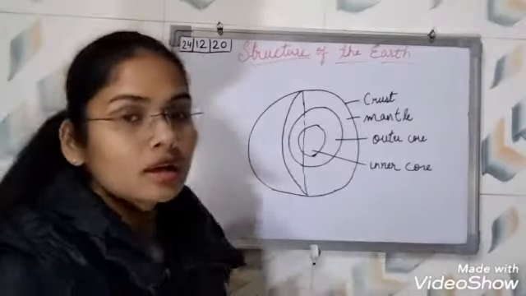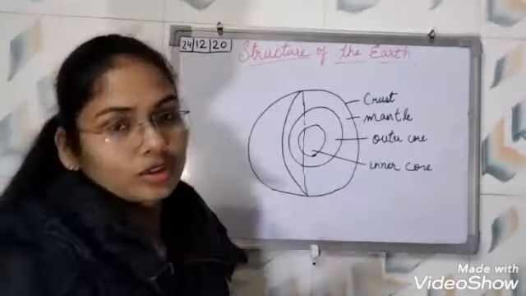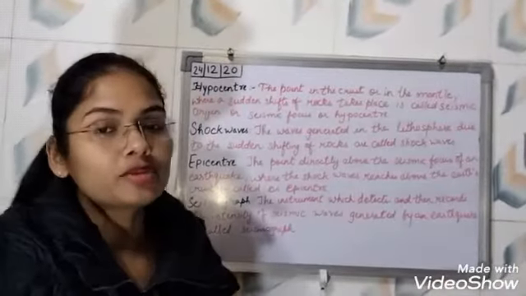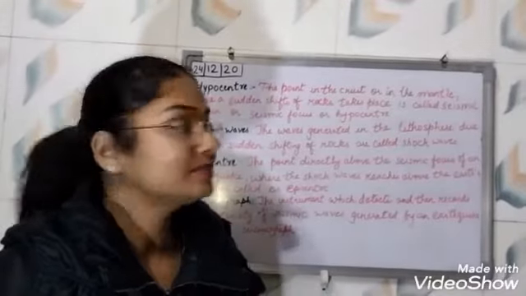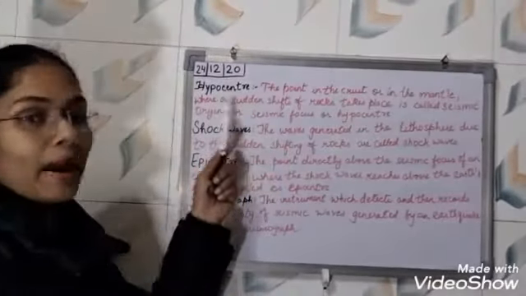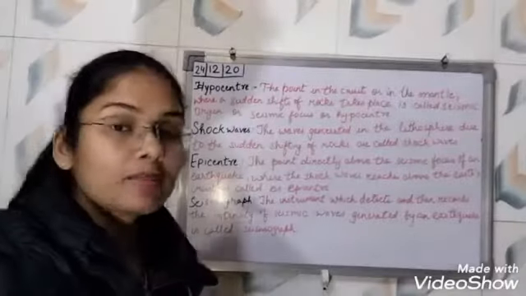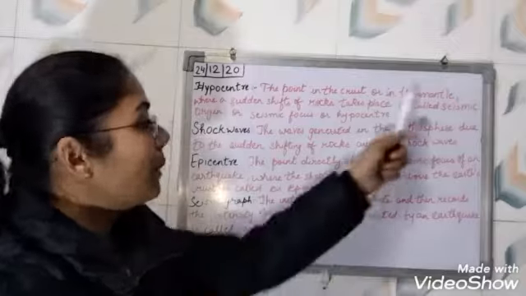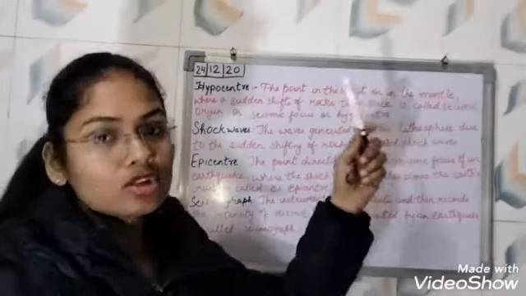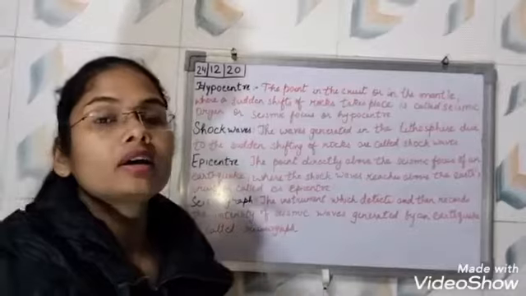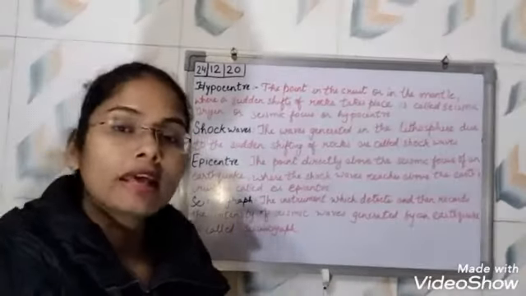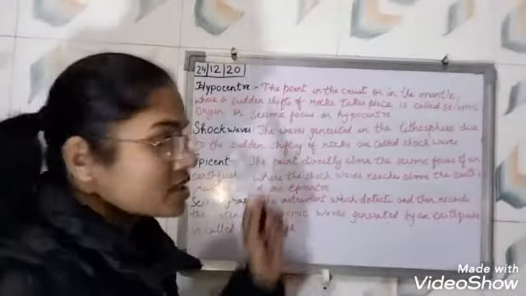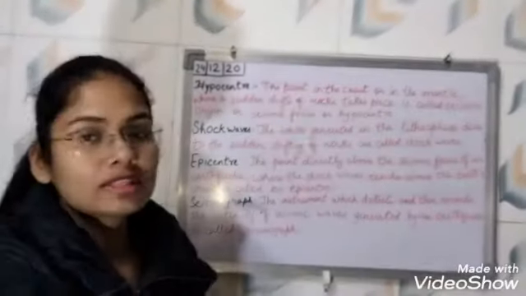So this is the cause of the earthquake. Now students, we will study some terms related to earthquake, right? The very first term is hypocenter. What is hypocenter? The point in the crust or in the mantle where a sudden shift of rocks takes place. That is called seismic origin or seismic focus or hypocenter, right?